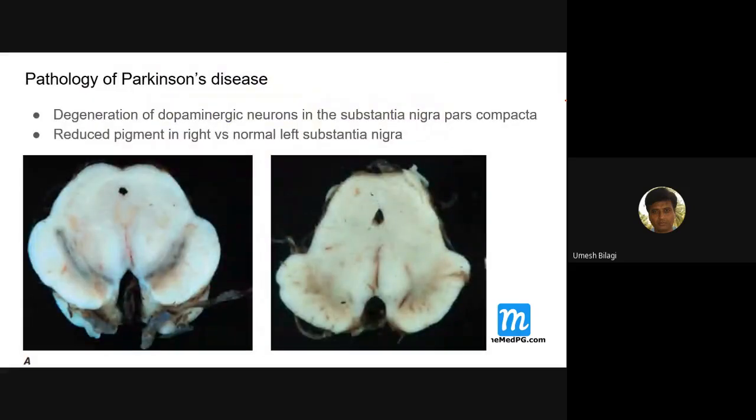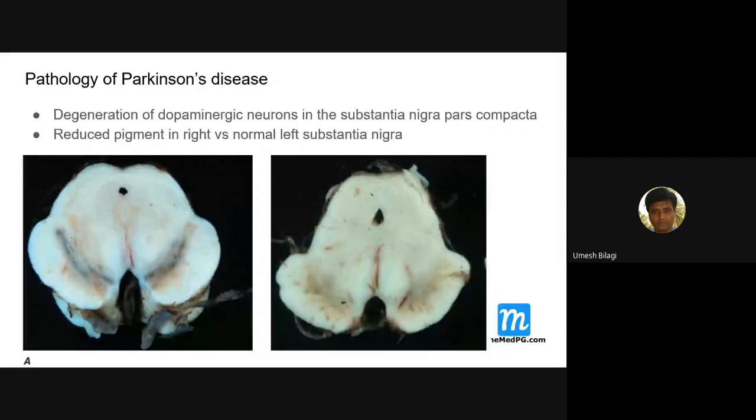Next slide. Now, as I told you, the cardinal feature is degeneration of what structure? Can anybody tell me? Is it cortex? Is it cerebellum? Is it pons, midbrain, or medulla? Students, midbrain. Good, very good. You guessed it, it is correct. Actually, midbrain only. We are interested in the midbrain in Parkinson's disease.